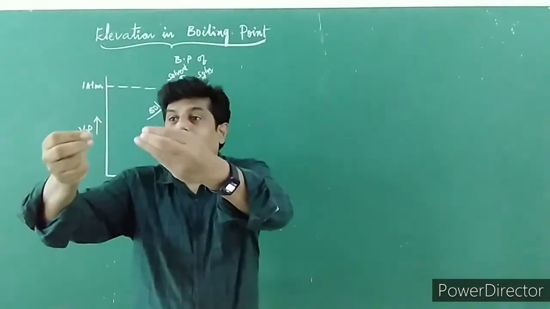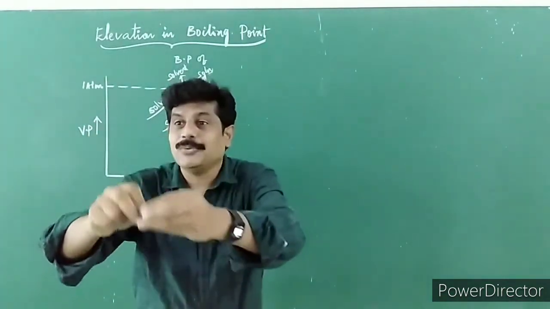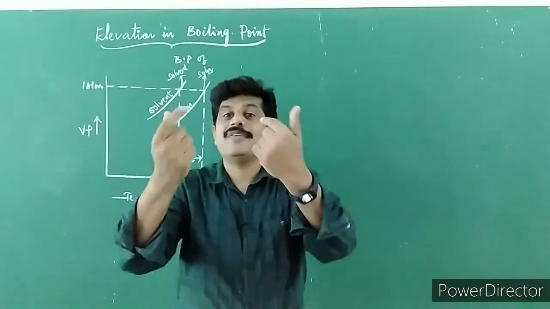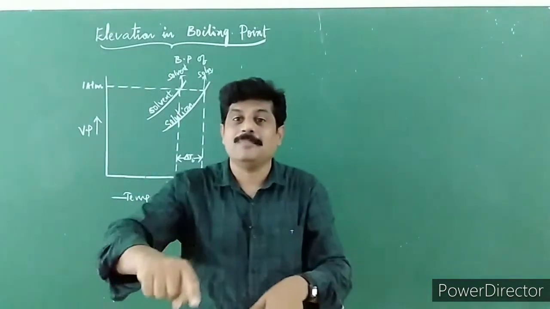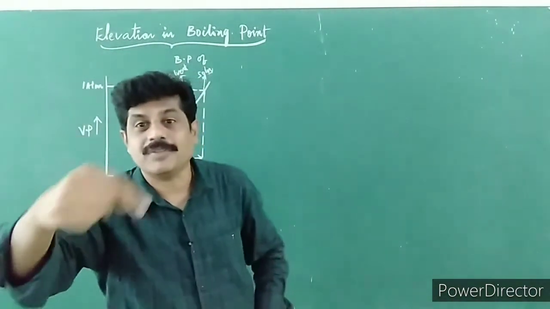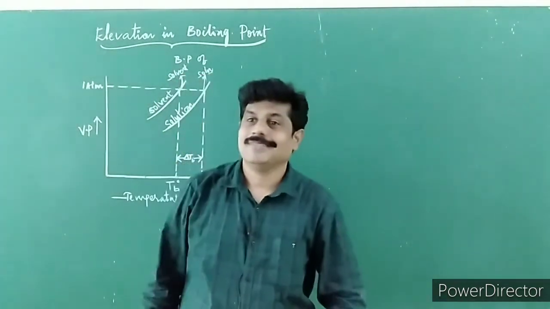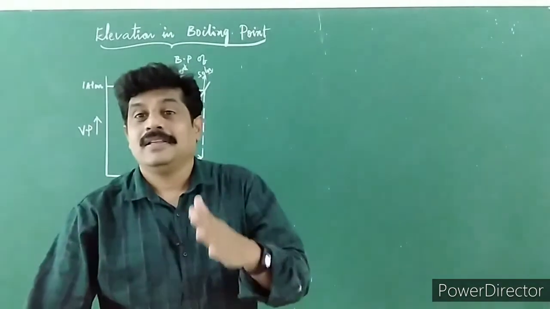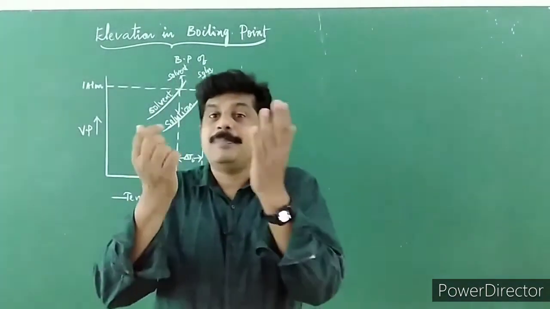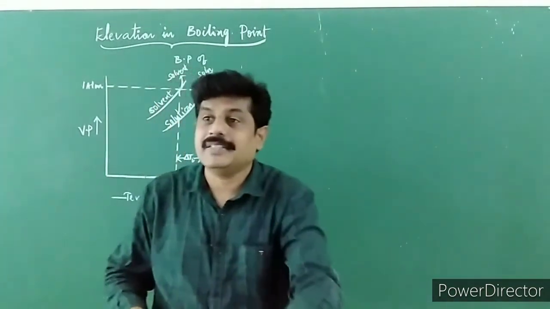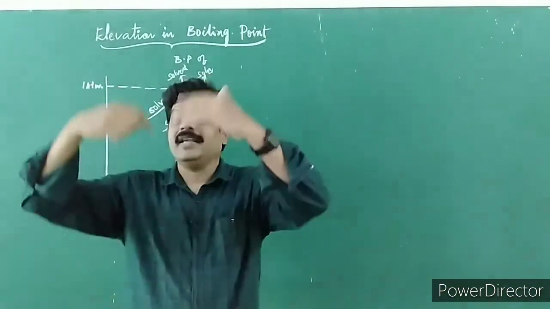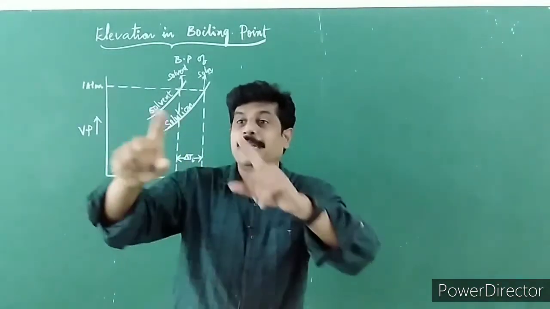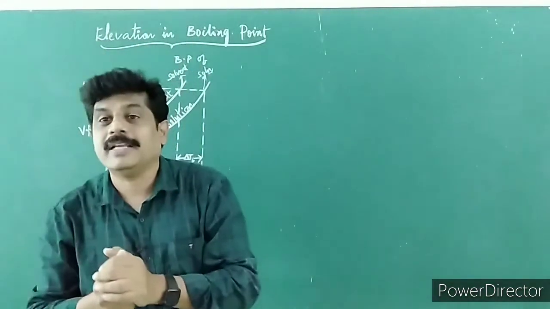Children, you know that when a non-volatile solute is added into volatile solvent, the vapor pressure of a solution decreases in comparison to vapor pressure of the pure solvent. Is it not? Children, in order to increase the vapor pressure of the solution, you need to heat the solution to a higher temperature so that its vapor pressure becomes equal to the atmospheric pressure.